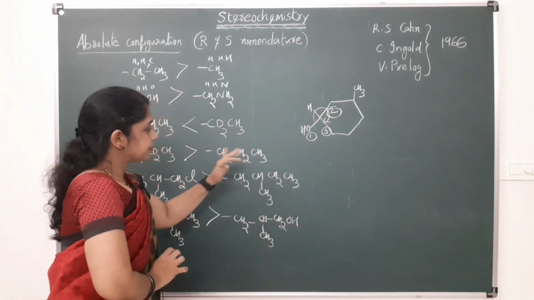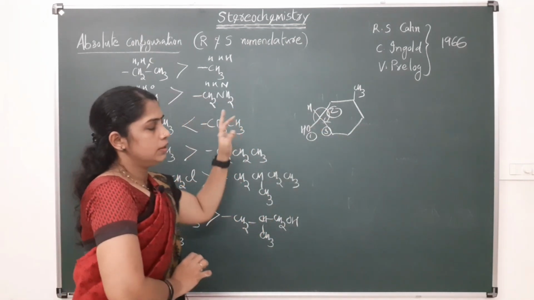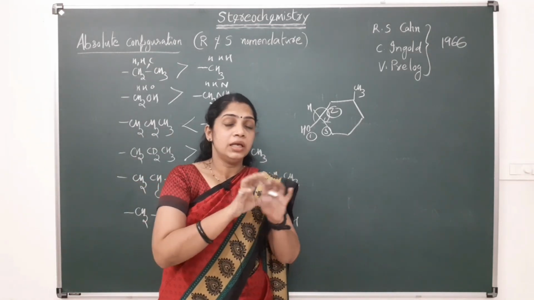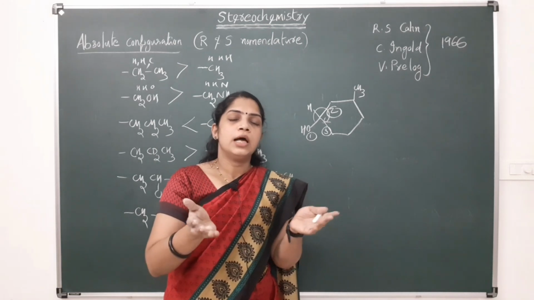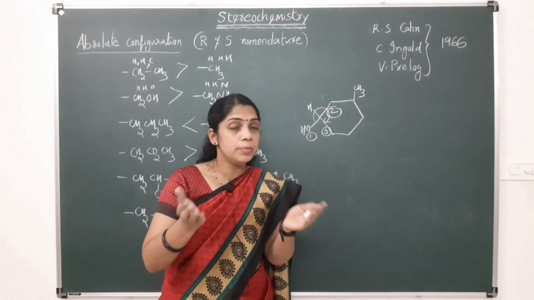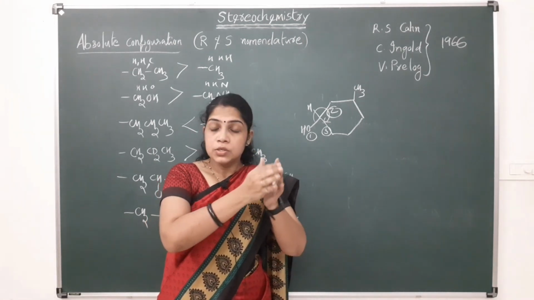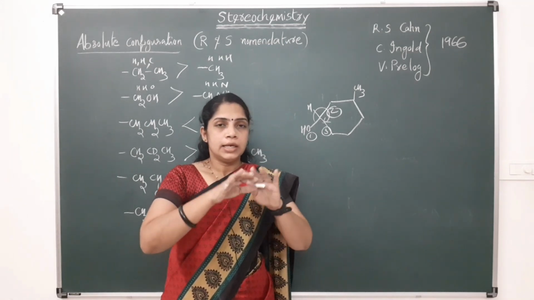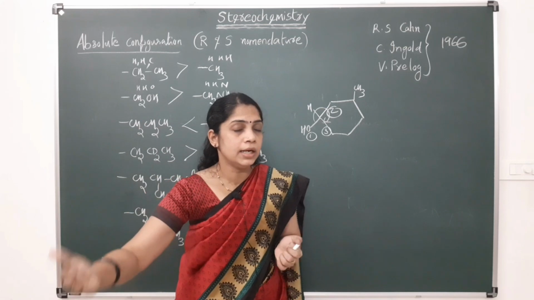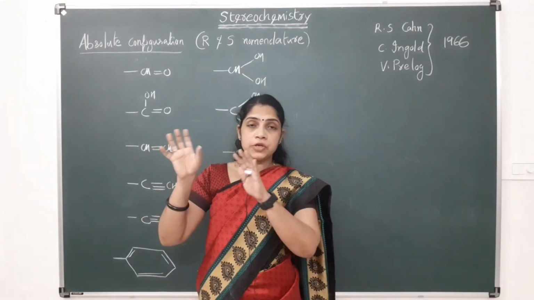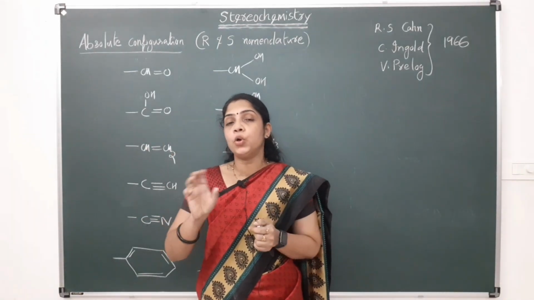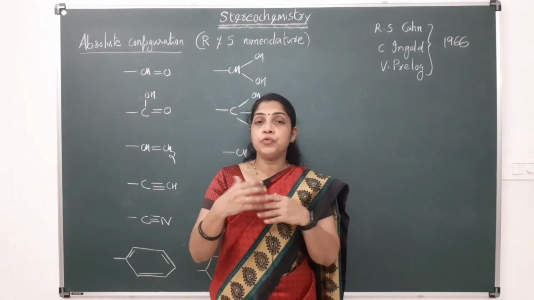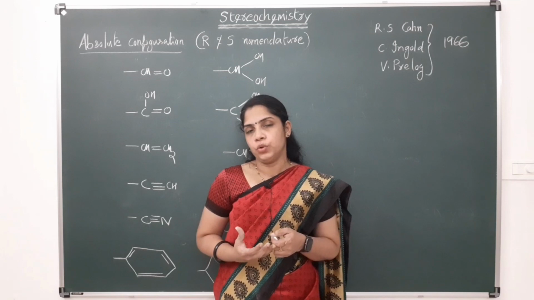So this is the method of giving priority if the atoms have the same atomic number, that is, there is a tie, we have to consider the nearby atom. Okay. In the case of atoms or groups with double bond or triple bond, in such cases we have to follow the divide and duplicate rule.